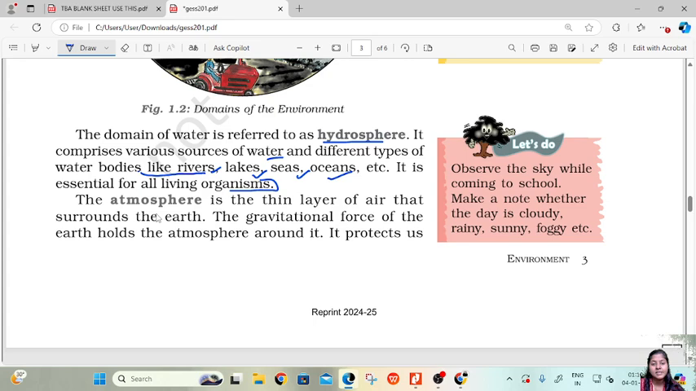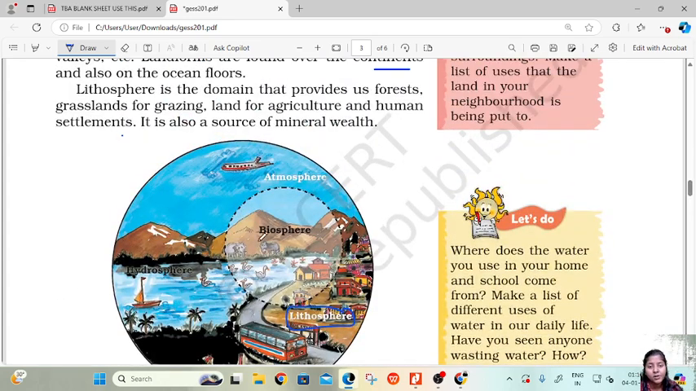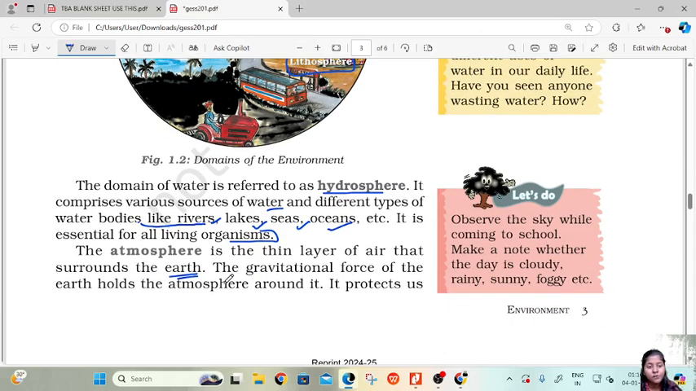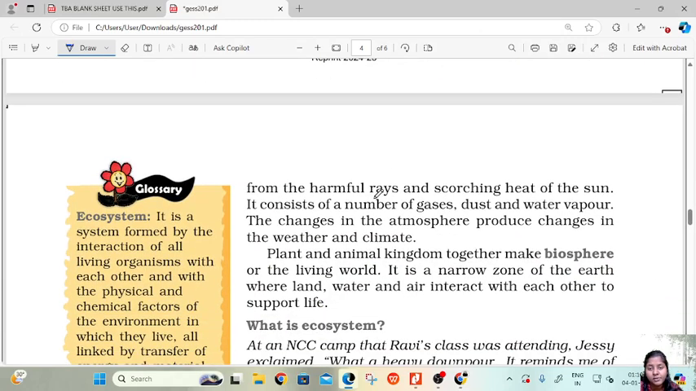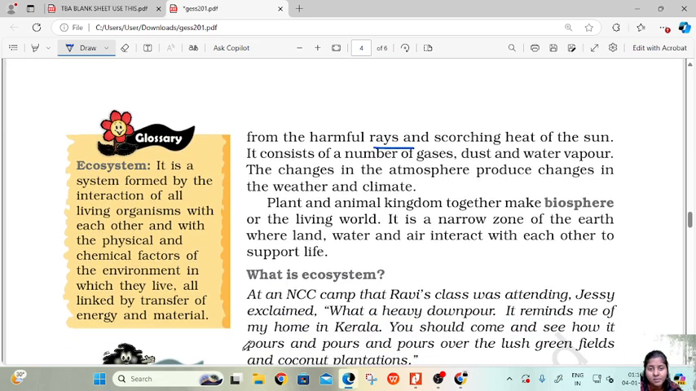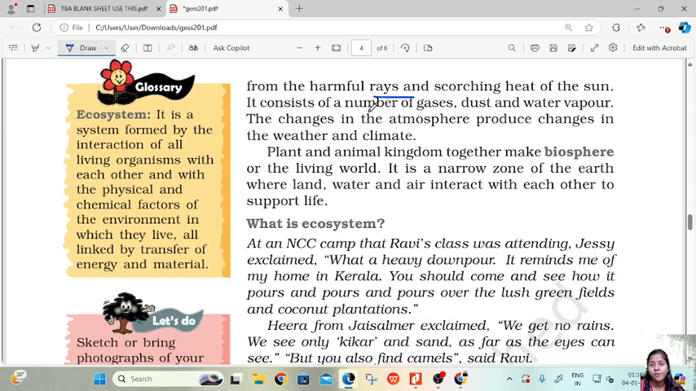The atmosphere is a thin layer of air that surrounds the earth. The gravitational force of earth holds the atmosphere around it and it protects us from the harmful rays and scorching heat of the sun. It consists of a number of gases, dust and water vapor. The changes in the atmosphere produce changes in weather and climate. Plant and animal kingdom together make the biosphere or the living world, and it is a narrow zone of earth where land, water and air interact with each other.